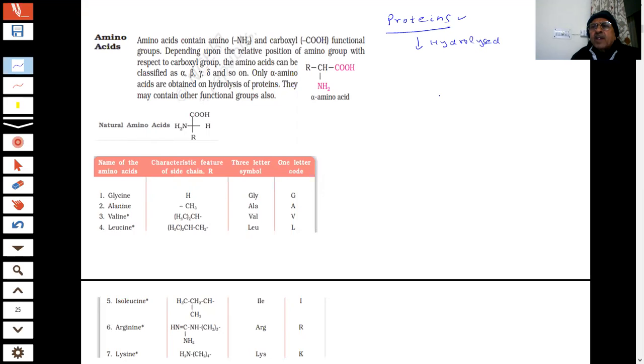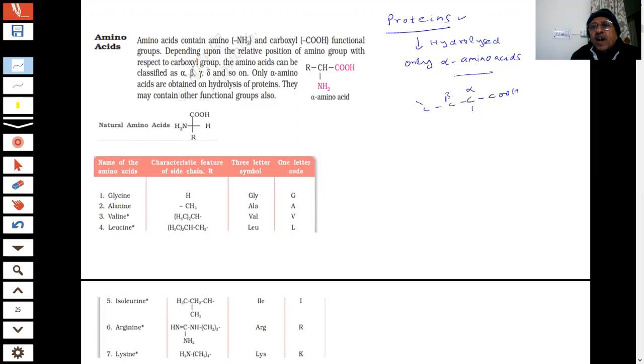Now here we are saying when proteins are hydrolyzed, they found that only alpha amino acids are obtained. Alpha amino acid: this is a carboxylic group, student. The next carbon is called alpha carbon. This is my beta carbon.